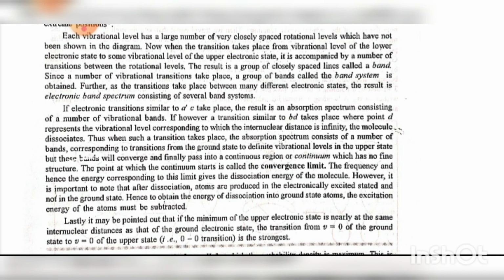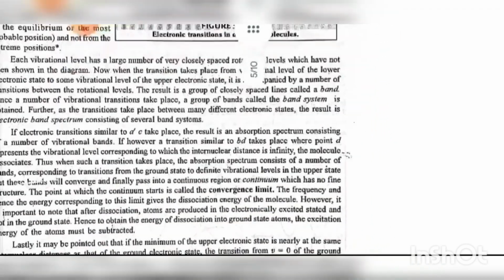However, it is important to note that after dissociation, atoms are produced in the electronically excited state and not in the ground state. Hence, to obtain the energy of dissociation into ground state atoms, the excitation energy of the atom must be subtracted. Lastly, it may be pointed out that if the minimum of the upper electronic state is nearly at the same internuclear distance as that of the ground electronic state, the transition from v equals 0 of the ground state to v equals 0 of the upper state, that is the 0-0 transition, is the strongest.